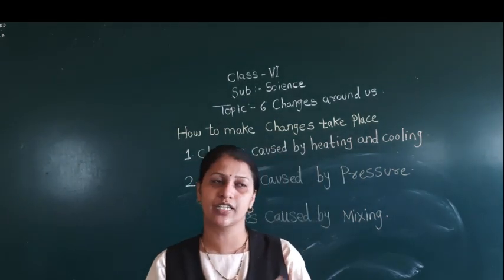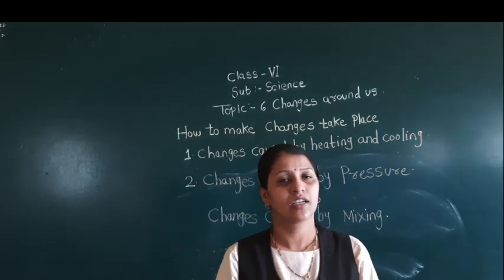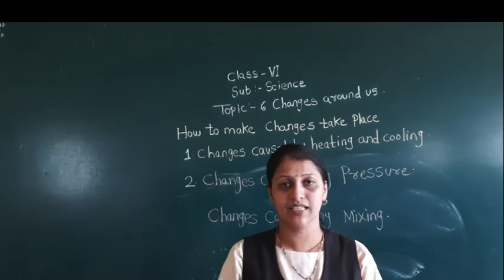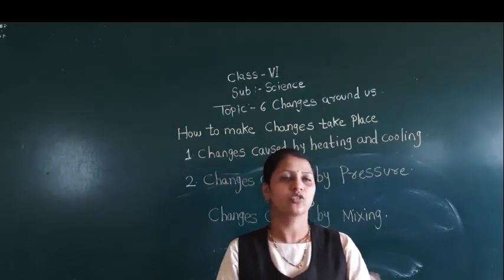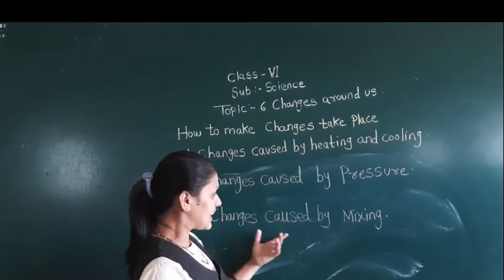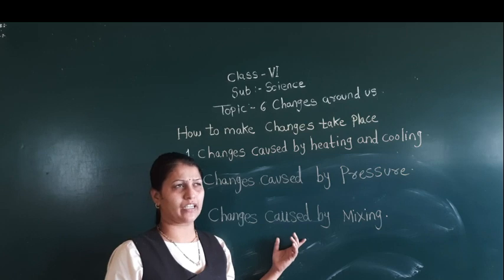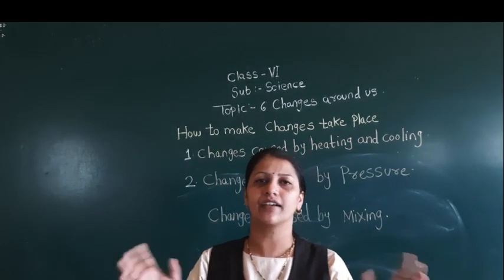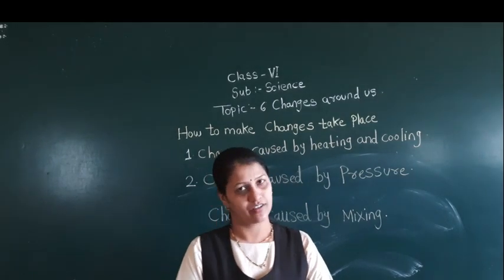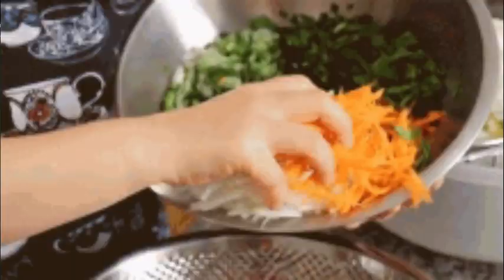If I add salt, it is going to be salty. If I add sugar, it is going to be sweet. Yes, so that solution is called a sugar solution. So the change can also occur by mixing. Are you getting it? For example, if your mother is preparing delicious food, she adds different spices. Most of the students like Maggi masala.